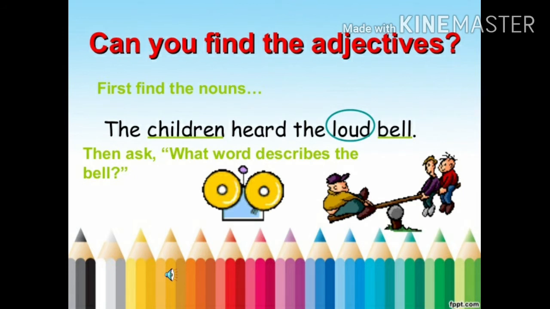Next one. The children heard the loud bell. Now first we have to find the noun. So here children and bell are the nouns. Then we will ask a question. What word describes the bell? Loud is the word that describes the bell. So here loud is the adjective.